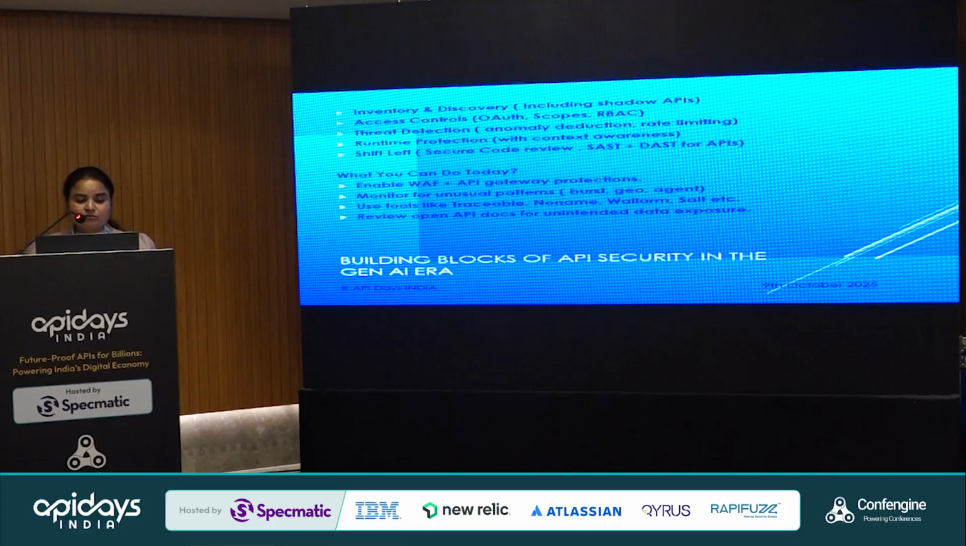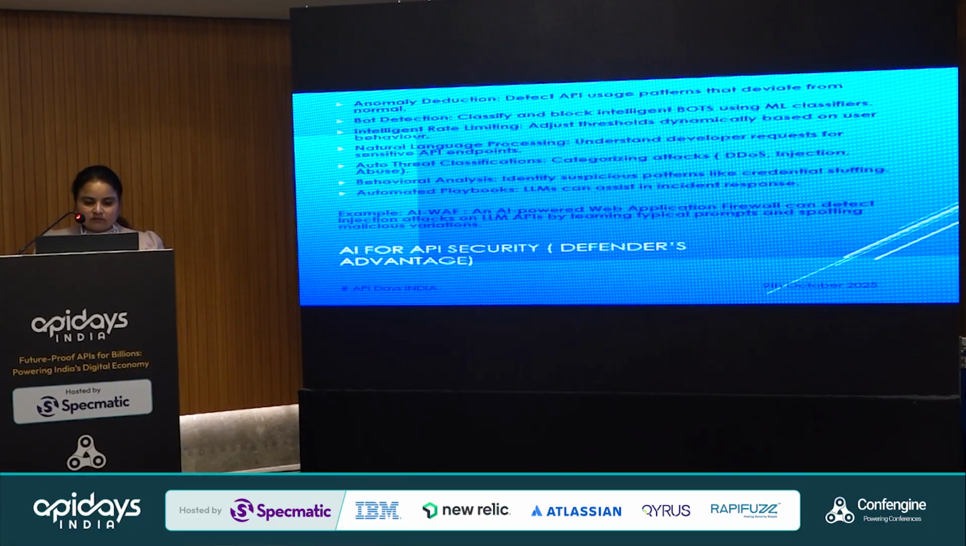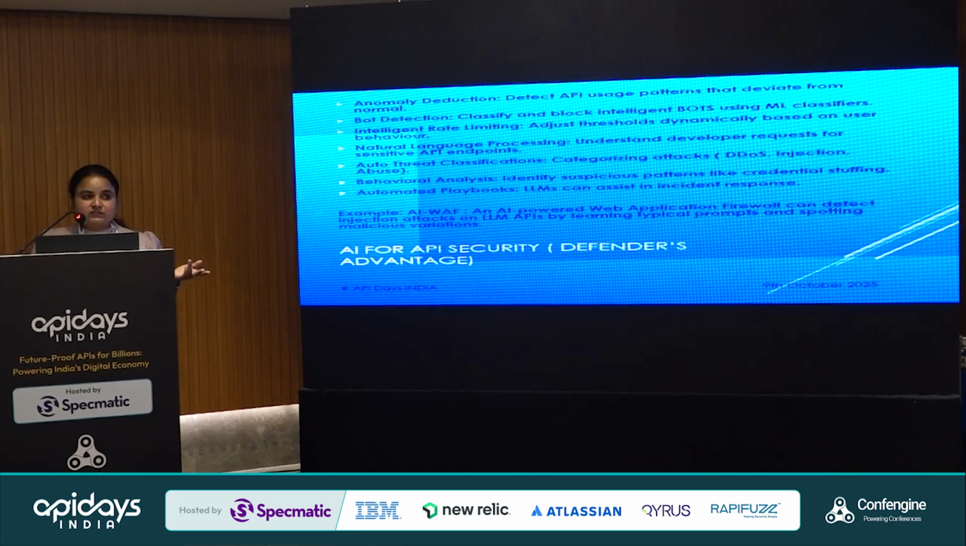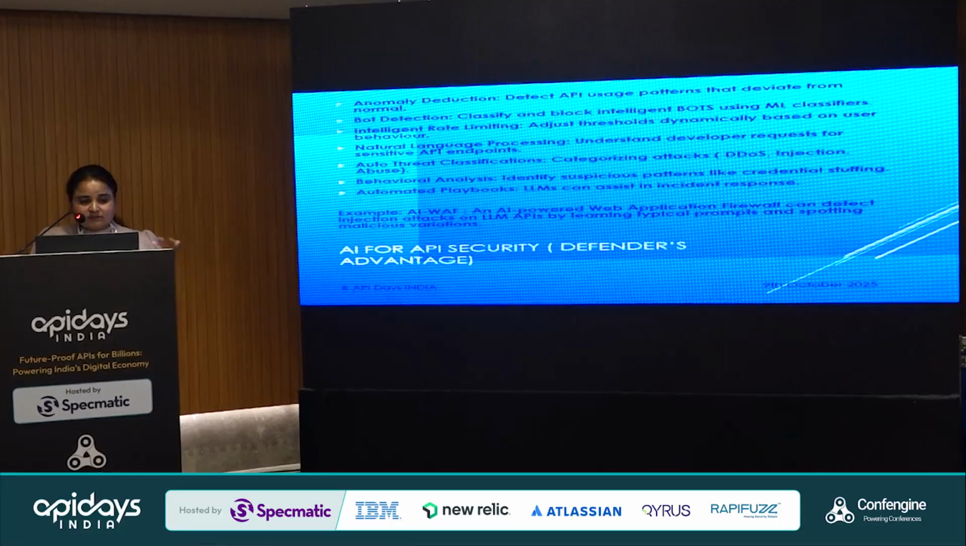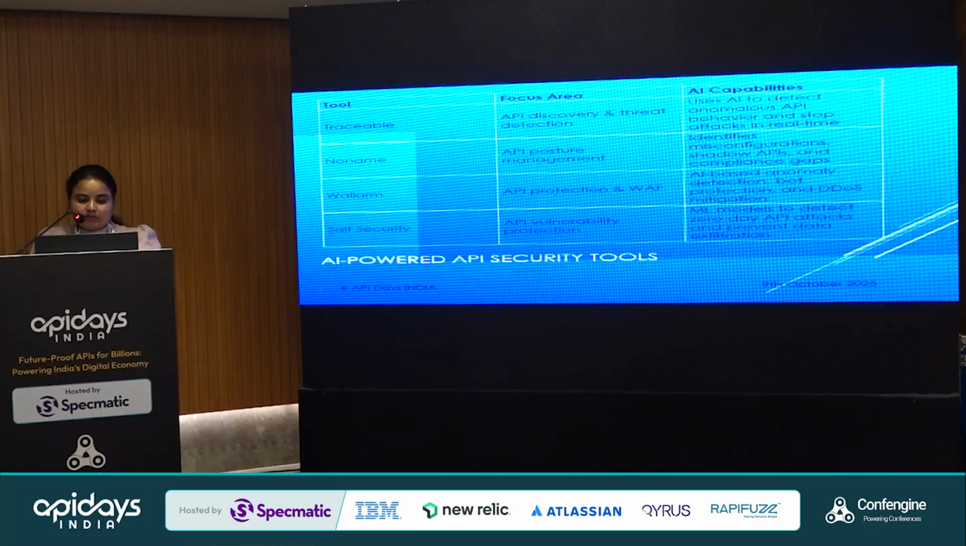We have used these tools: Traceable, Noname, Wallarm and Salt, as I told you. And we have to review the open docs for unintended data exposure. And this is the percentage. So these are the AI for API security points we have seen, and these are defender-side advantages like bot detection, intelligent rate limiting, NLP and all. API is everywhere, from ChatGPT, DALL-E, and even the speech API, as I told at the start of my session. So these are the tools: Traceable, Noname, Wallarm, and Salt Security.